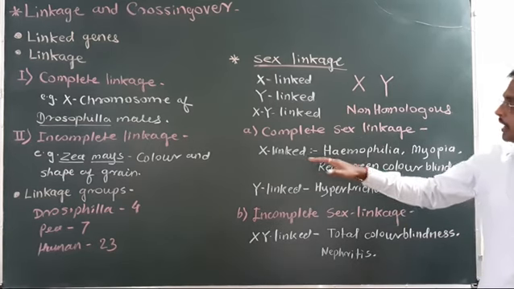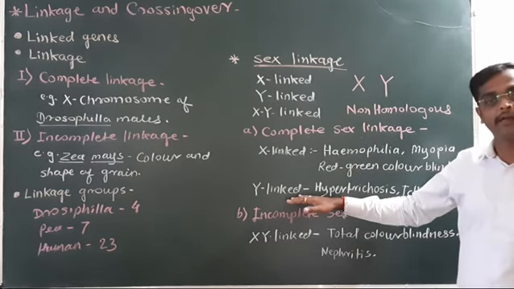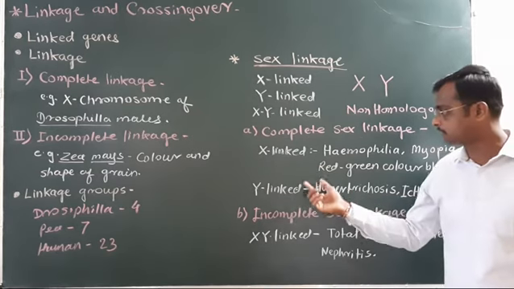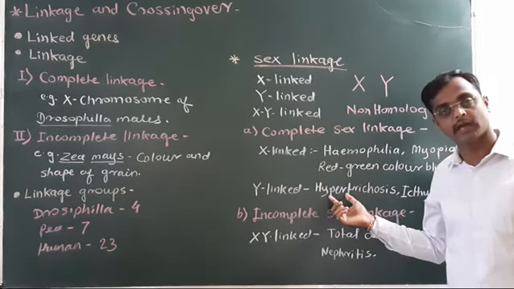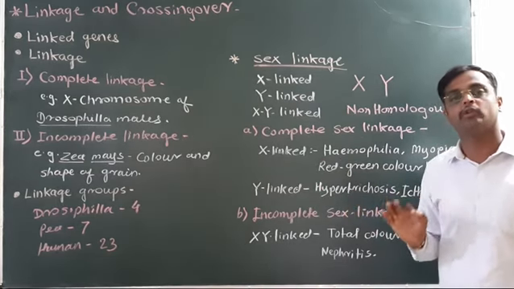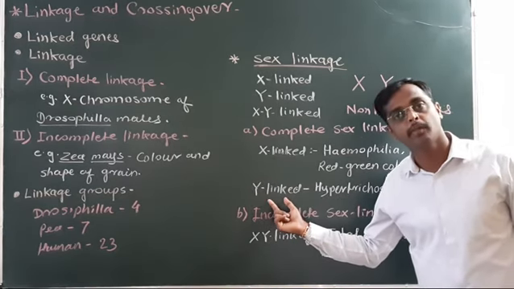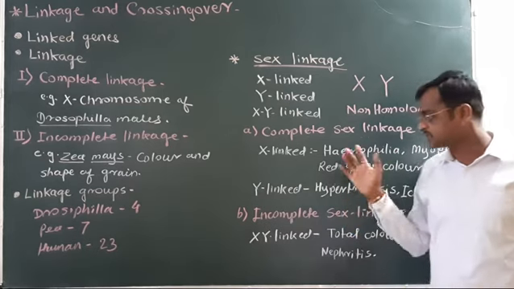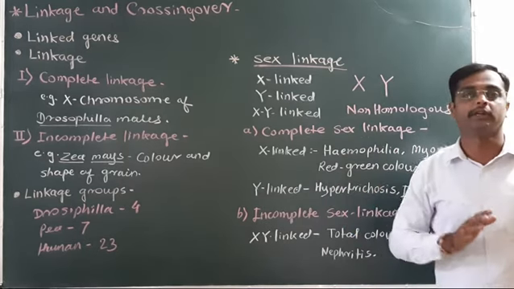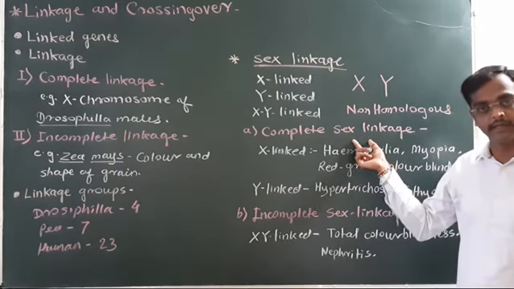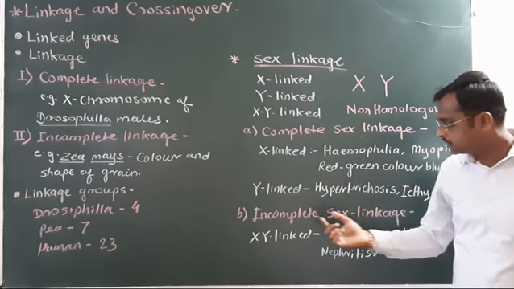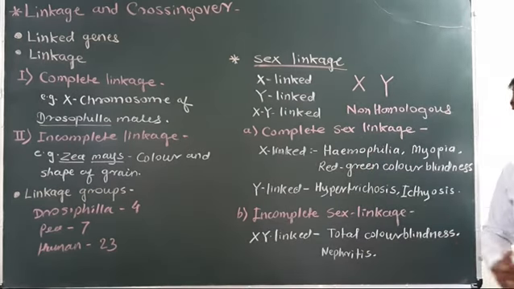The genes for these characters are present on the non-homologous region of the X chromosome and the non-homologous region of the Y chromosome, so such characters are transferred completely. This shows complete sex linkage. And the next point is incomplete sex linkage.